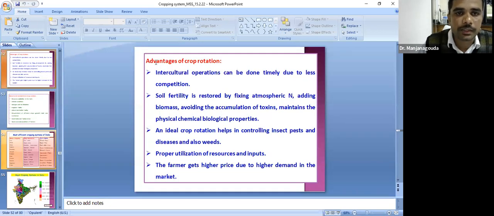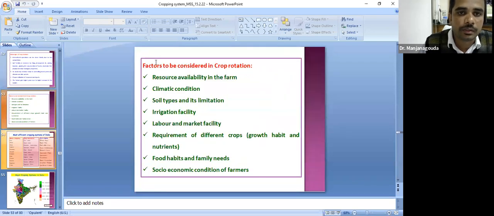These are some of the advantages of crop rotation. Intercultural operations can be done timely due to less competition, soil fertility is restored, it helps in controlling insect pests, there is proper utilization of the resources, and farmers get better prices and higher income. These are the factors to be considered in crop rotation: resource availability, climatic condition, soil type, irrigation facility, marketing facility, food habits, and socio-economic condition. These factors should be considered before selection of the crop rotation.